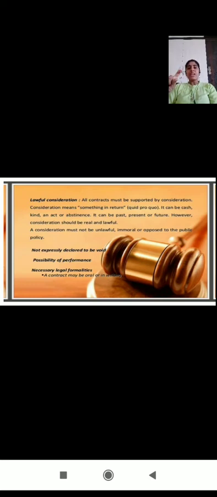For that, B has to pay 1,000 rupees. So here A is giving an offer that B's relative C, who died, A will give life to C. Then B has to pay 1,000 rupees.